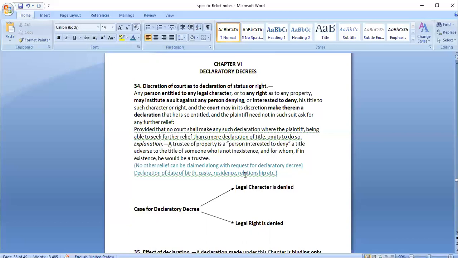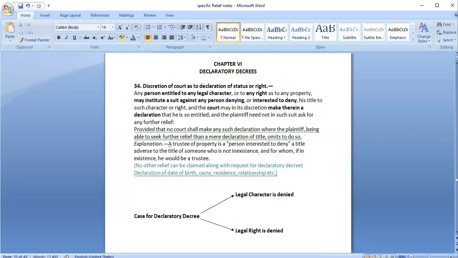If a person is owner of a certain land, he wants to sell that property or start some construction, and someone else is not allowing him to do that, then he can file a case for declaratory decrees, where the court would say that this person is the rightful owner of this property and has a right to enjoy this property, or any other things like that.